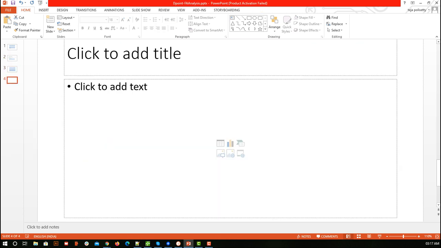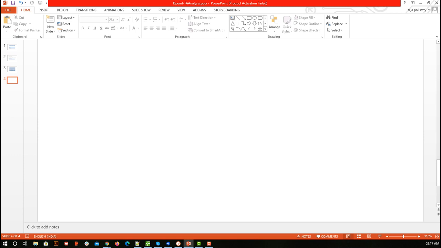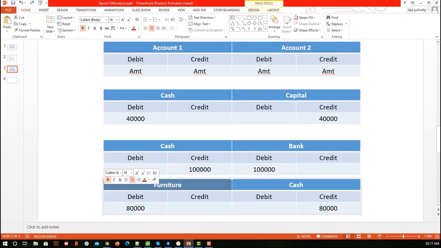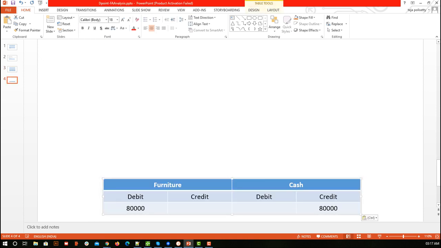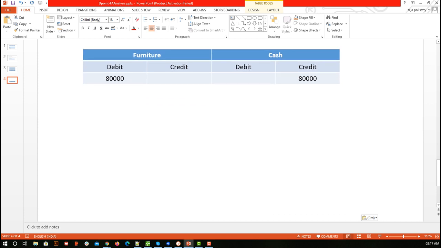New slide. Control A, remove, Control V. I didn't copy it. Let me copy here so that you can refer to it completely again.